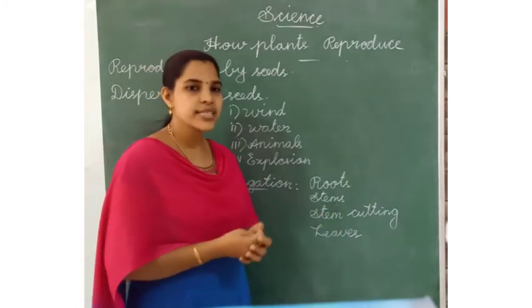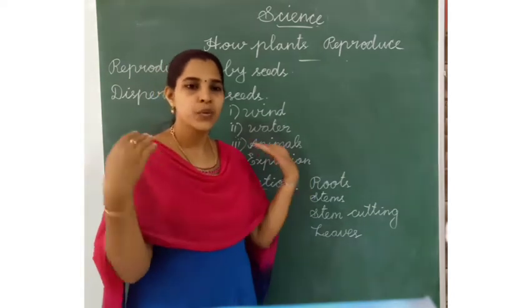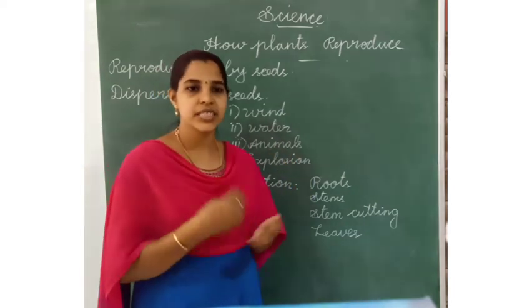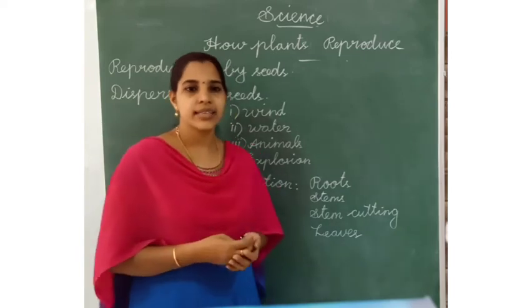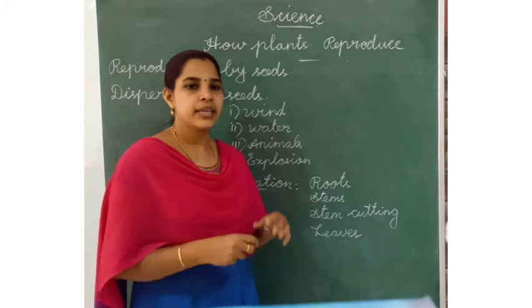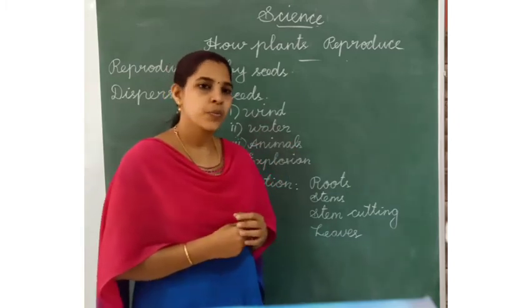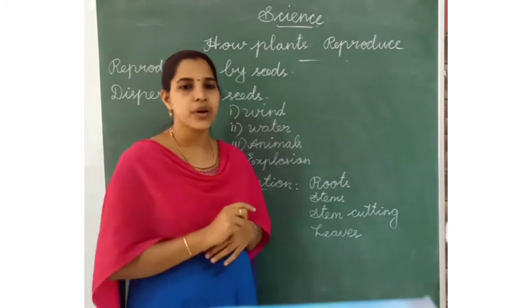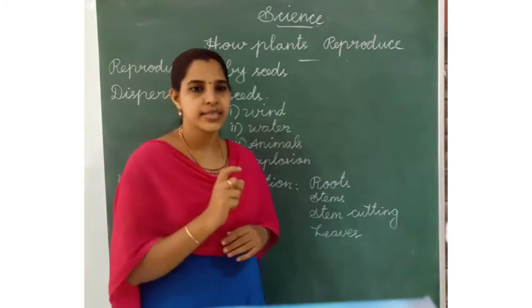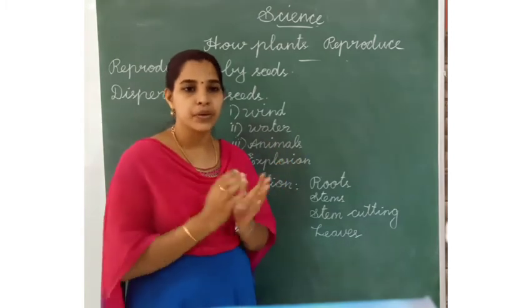Next one is stems. Some plants grow from their stems: ginger, garlic, onion. Then another one is potato. Do you know the potato? Yes, potato has a different part called buds. From those buds, the plants will grow.